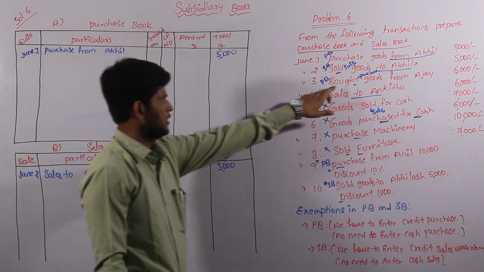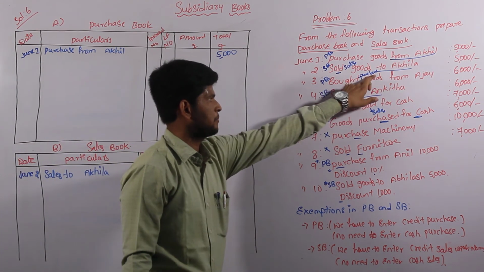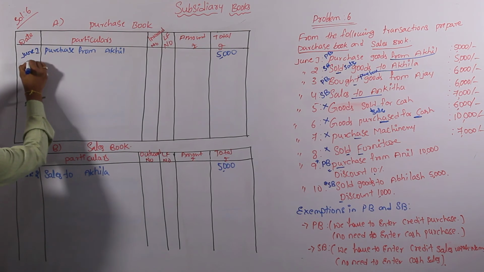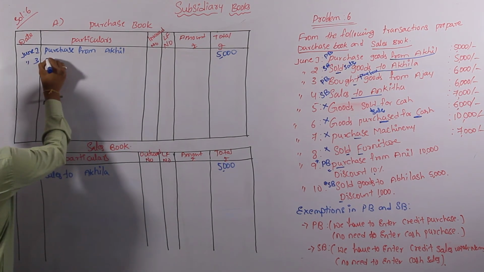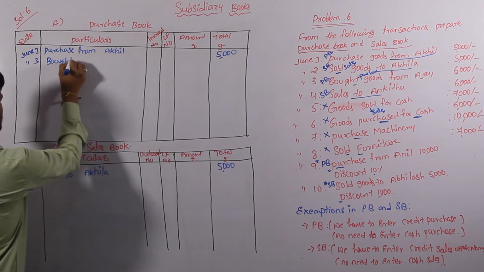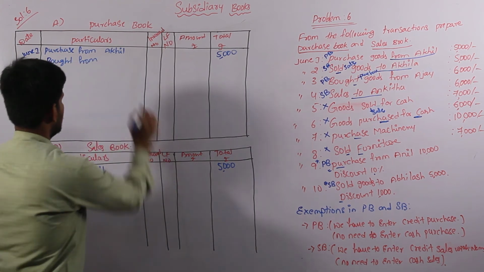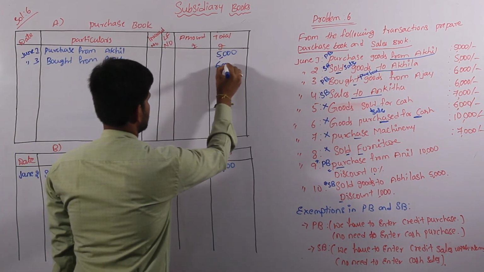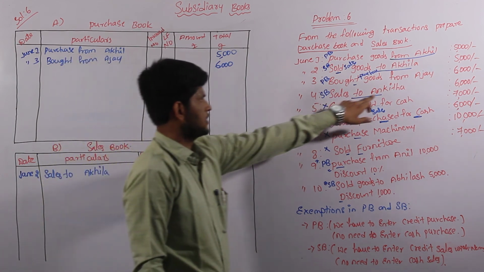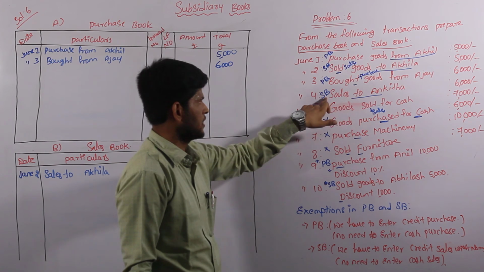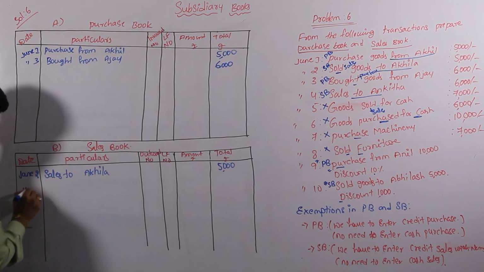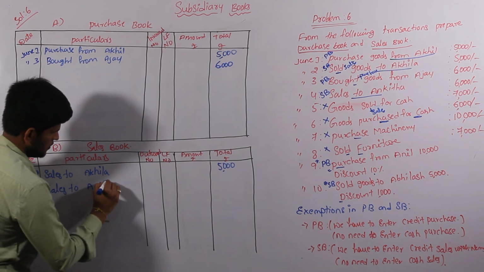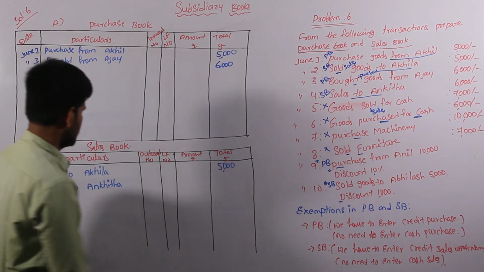And come to the third one, bought goods from Ajay. Bought is nothing but purchase. That is the purchase book. There is no cash flow. We are considering it in our purchase book. That is on June 3rd. Bought from Ajay. Worth is 6,000. There is no substitution. And come to the fourth one, sales to Akila. It is a credit sale transaction. It will come under the sales book. That is on June 4th. Sales to Ankita, worth is 6,000.